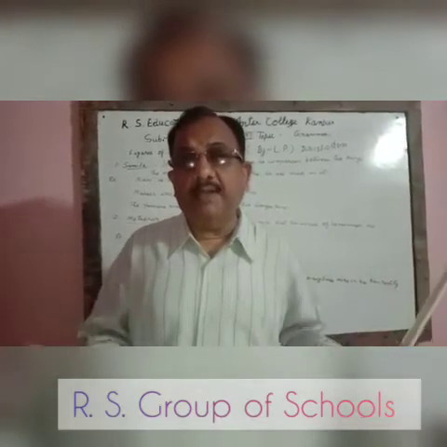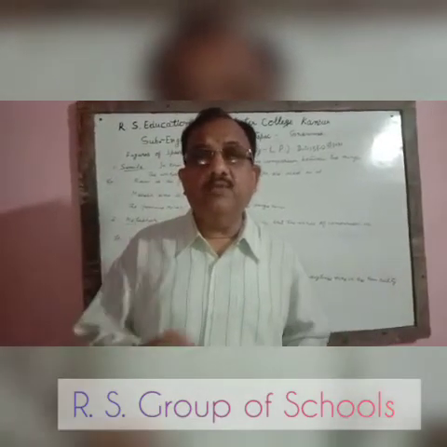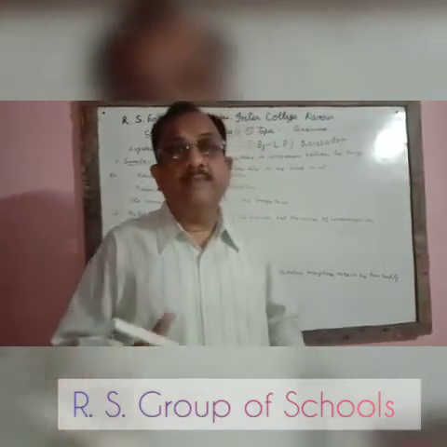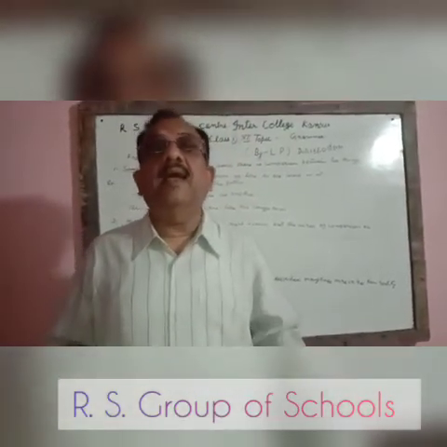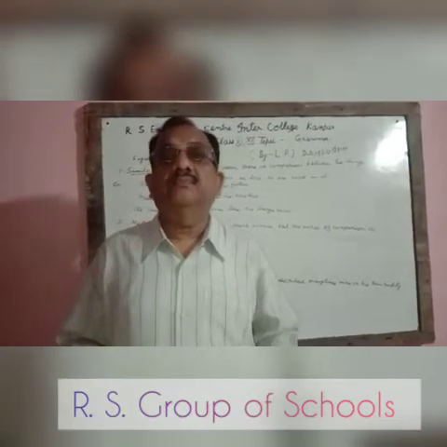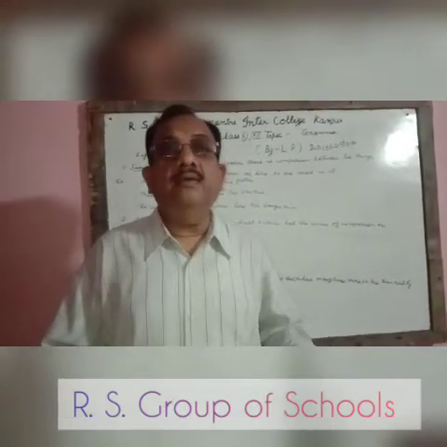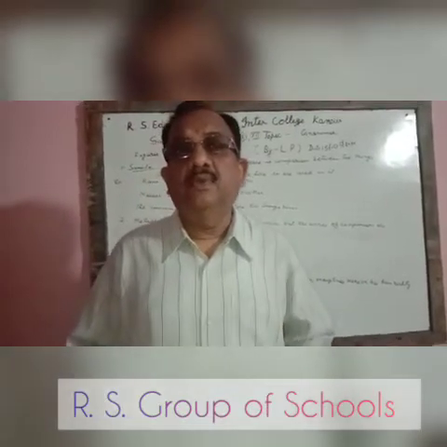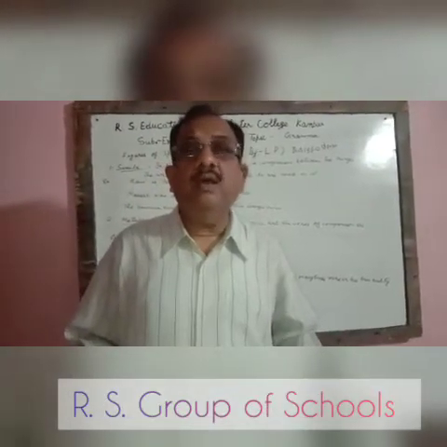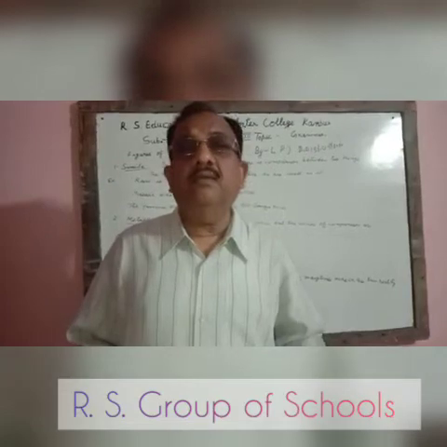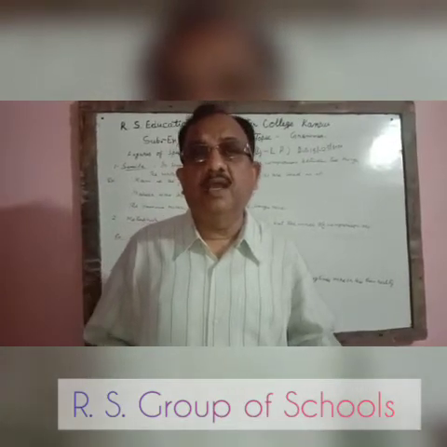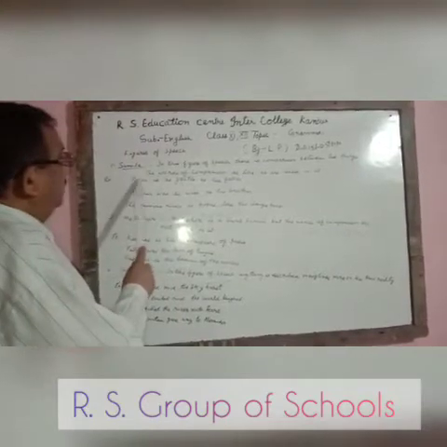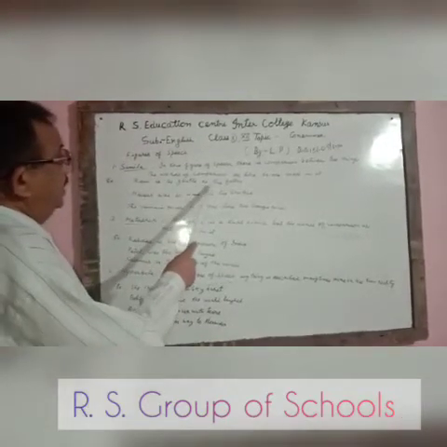In this comparison, at least 1 point should be common, and the words of comparison like as, so, and like are used to show the common thing between 2 things. As an example: Ram is as gentle as his father.